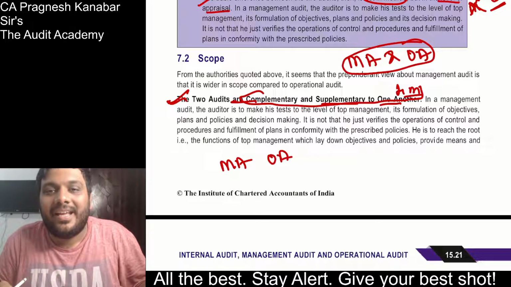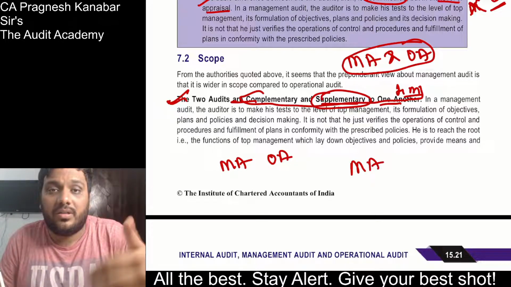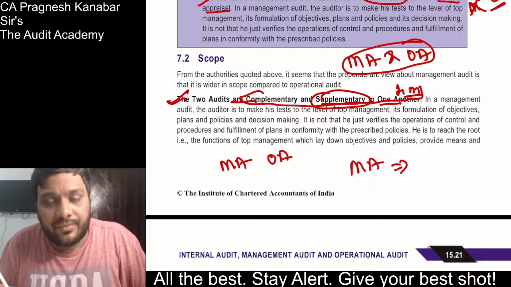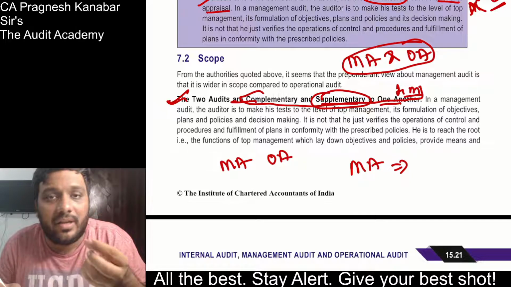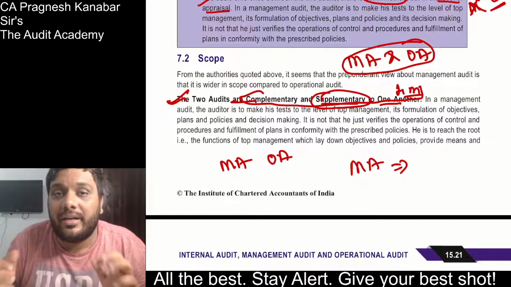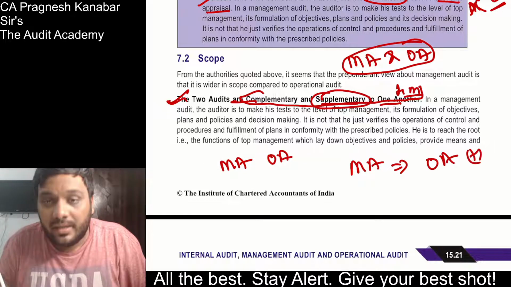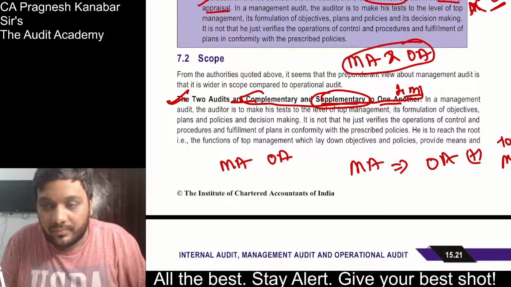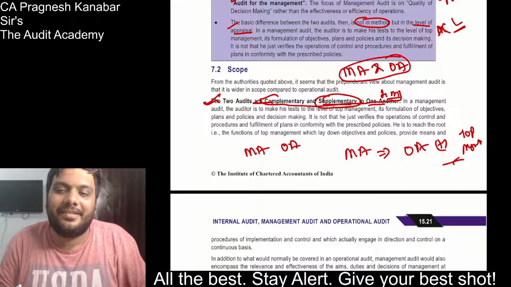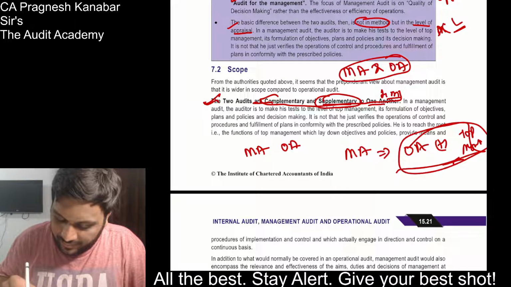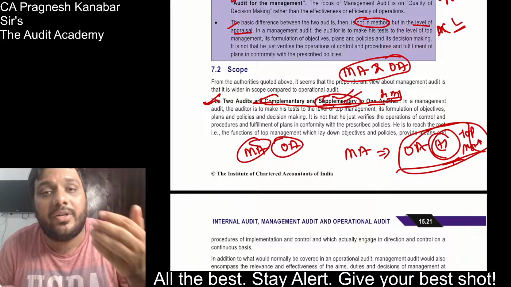And why supplementary? Supplementary is in addition to something. Whenever you extend something, some additional part is covered in management audit. As I told you, automatically employee level work will be checked, because if the employees have done properly, that shows managerial efficiency. So operation audit will be covered, plus there will be an audit of top management also. So this is supplementary. Whereas along with management audit, automatically operation audit is done, so that is complementary.